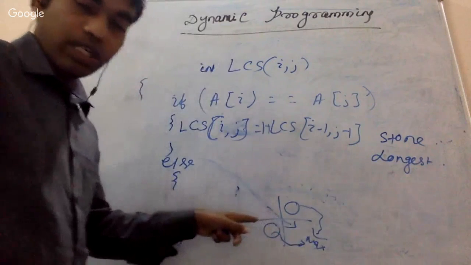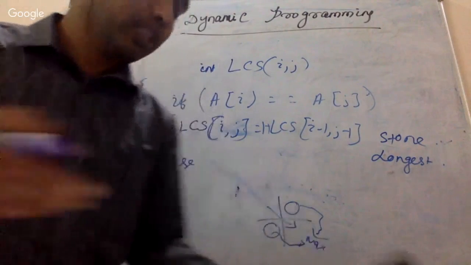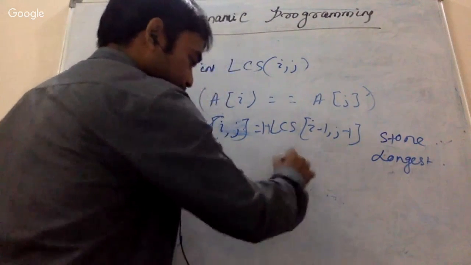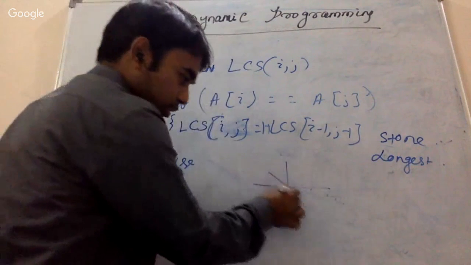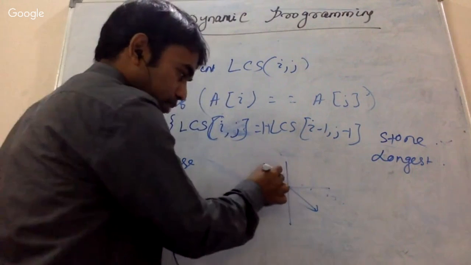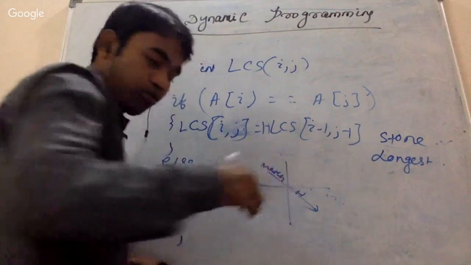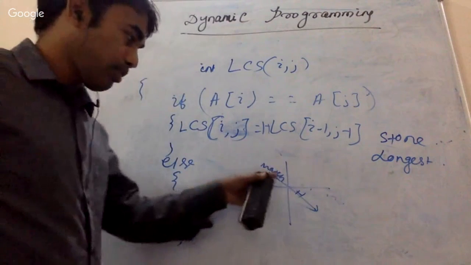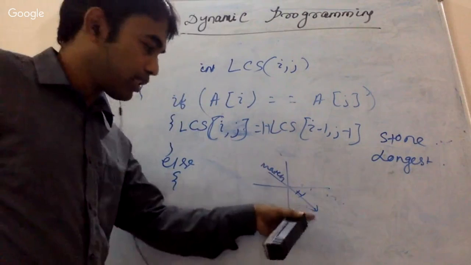You can draw a picture like this also. If there is a match, it is coming from here, but it will be plus 1.